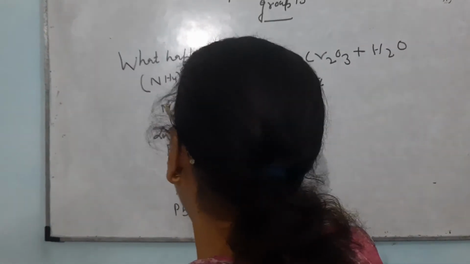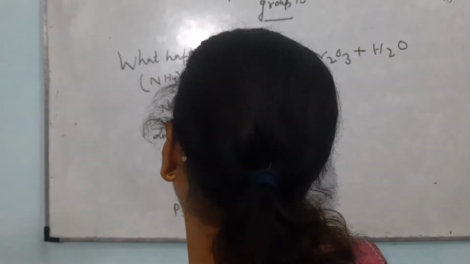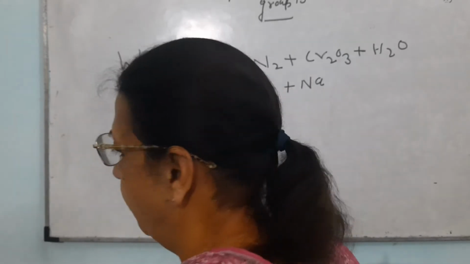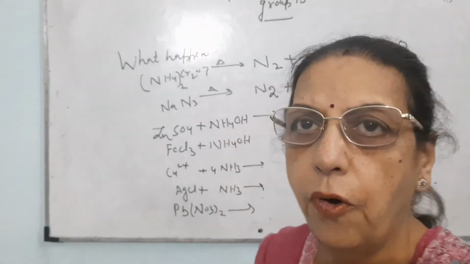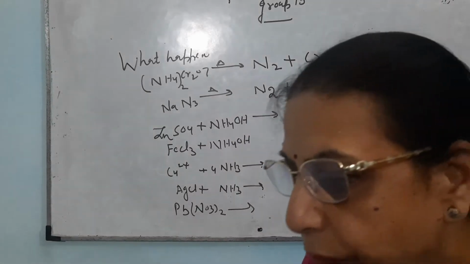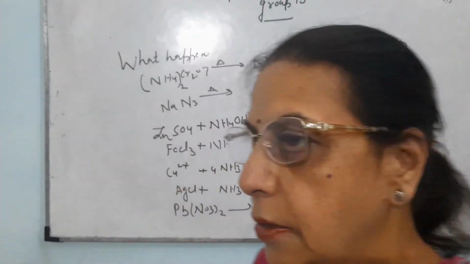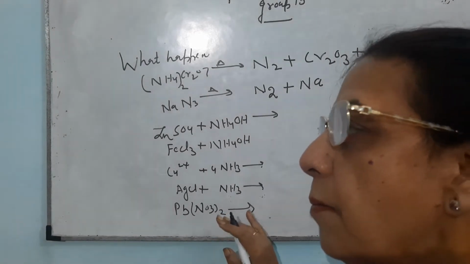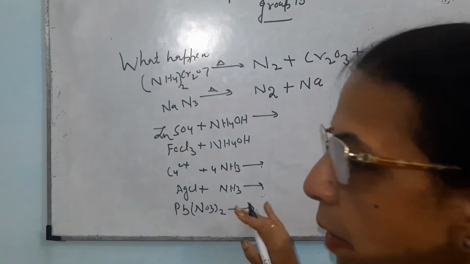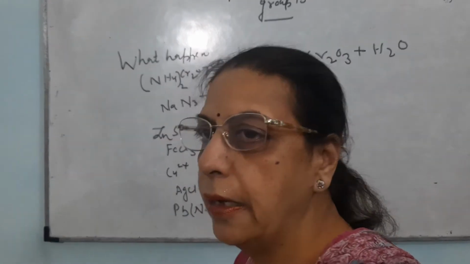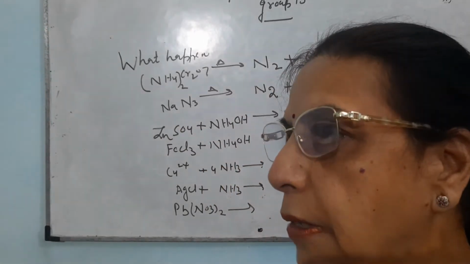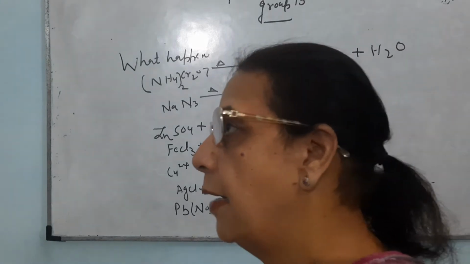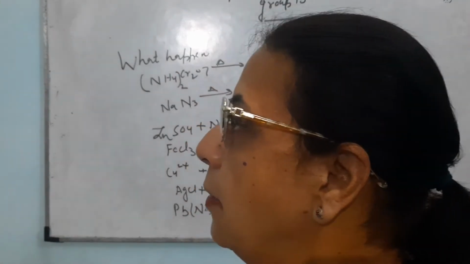Now, the next question is where zinc sulfate reacts with ammonium hydroxide. Actually, it is a test for group 4 elements. In the salt analysis, we study 4 radicals, that is zinc, manganese, cobalt and nickel. And there is a test of these radicals with ammonium hydroxide. They give a precipitate with ammonium hydroxide and we are able to identify the radical.